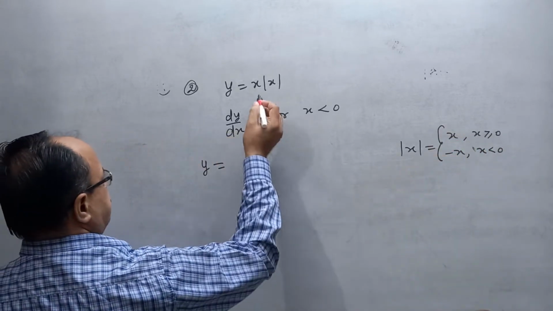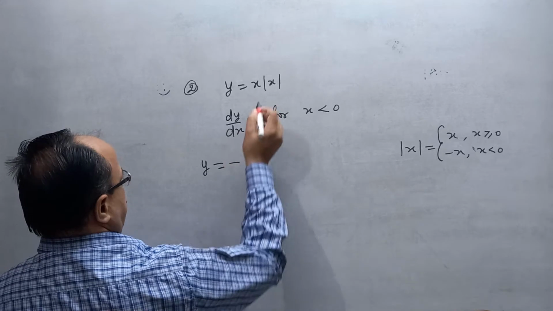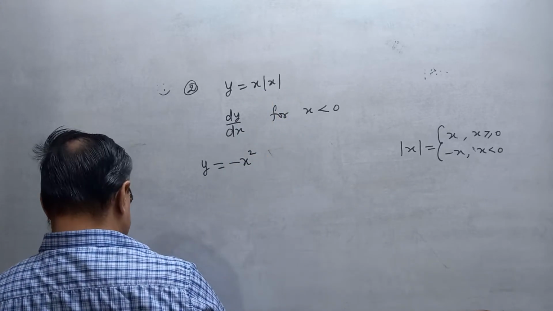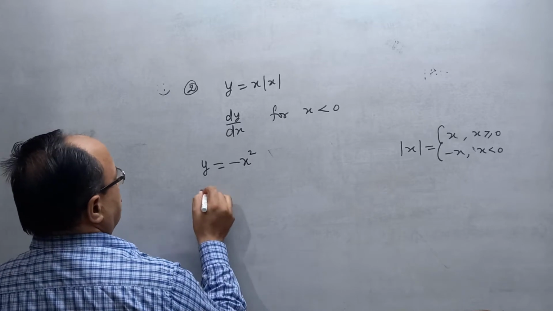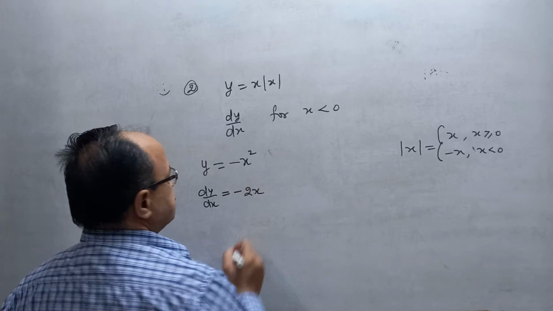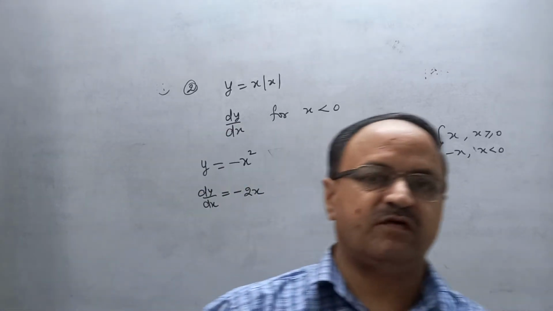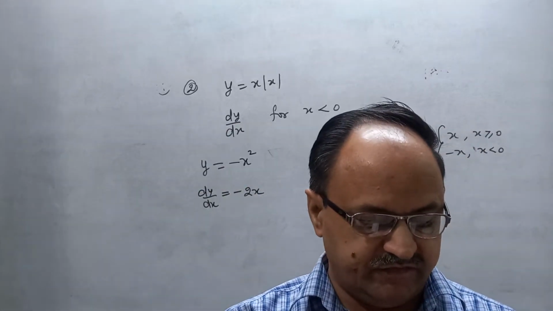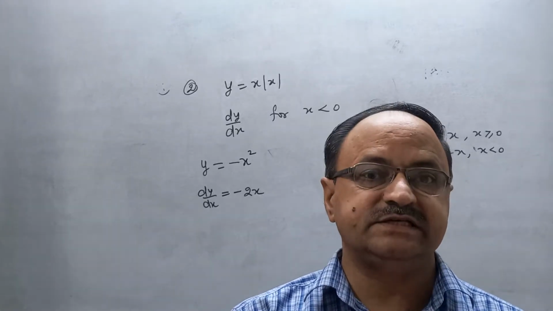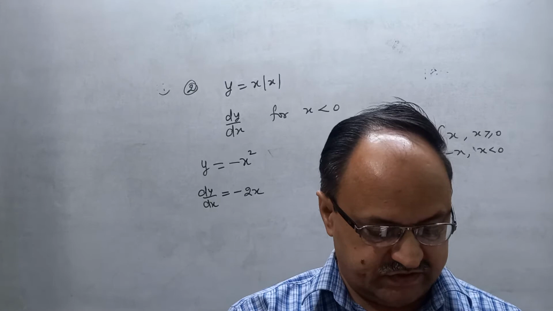So for x less than 0, you can put minus x, minus x into x, that is minus x square. And dy by dx is minus 2x. This is the answer. One mark question, previous year's paper 2019. Very important.